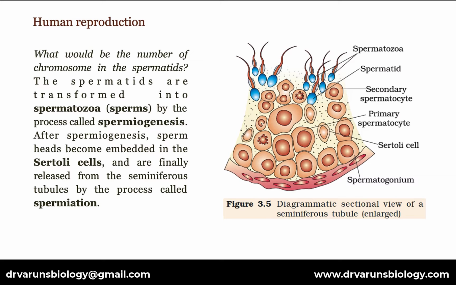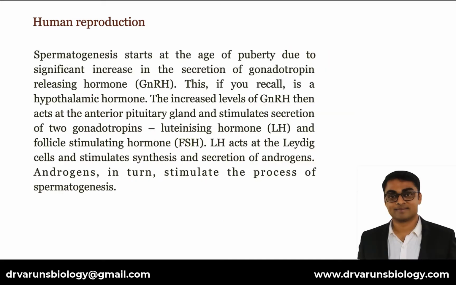The spermatids are transformed into spermatozoa or sperms by the process called spermiogenesis. After spermiogenesis, sperm heads become embedded in the Sertoli cells and are finally released from the seminiferous tubules by the process called spermiation. Spermatogenesis starts at the age of puberty due to significant increase in the secretion of gonadotropin-releasing hormone or GnRH. This, if you recall, is a hypothalamic hormone.